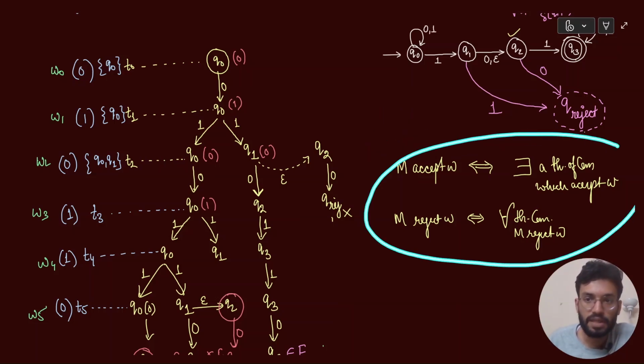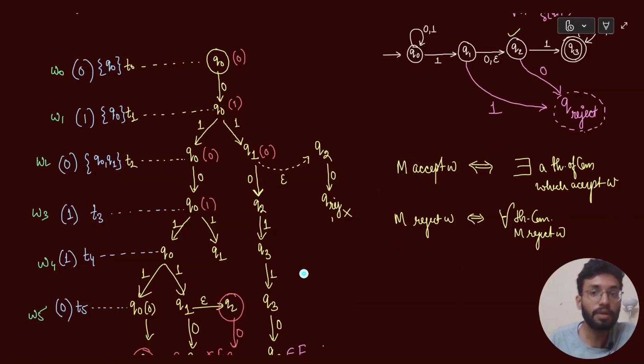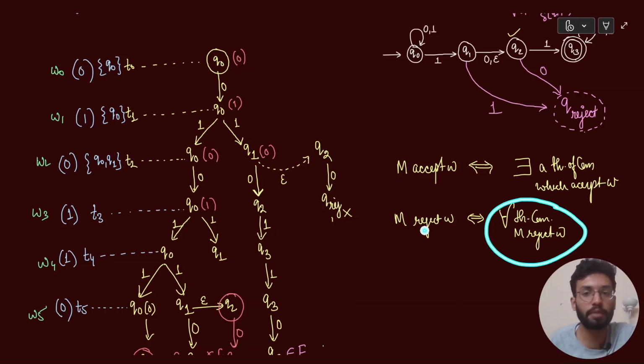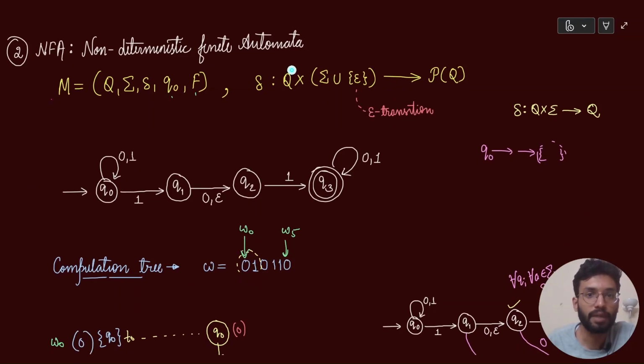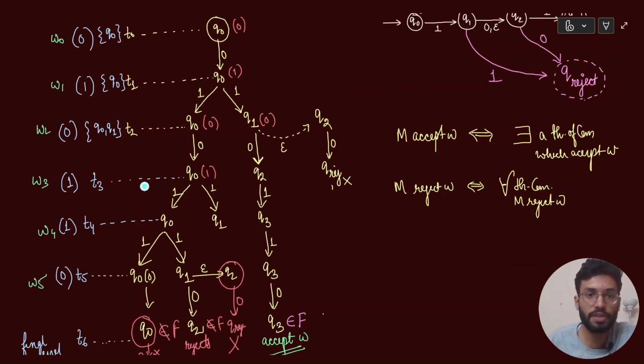This statement is very important: if you have found a thread of computation which is accepting a W, the machine accepts the W. And if none of the threads of computation are accepting W, the machine has to reject the string. I hope now this makes sense, right? Because the thread of computation is not a single state. What is the thread of computation? Let's say at this T2, what is the thread of computation?